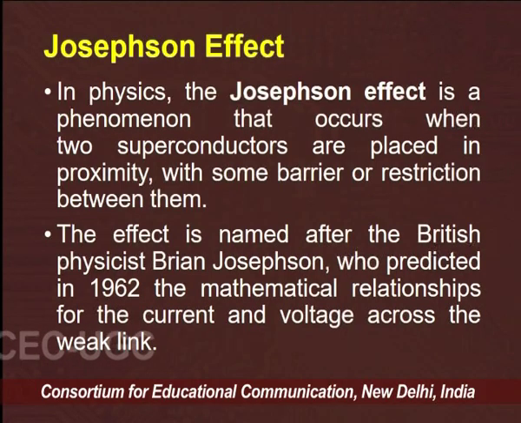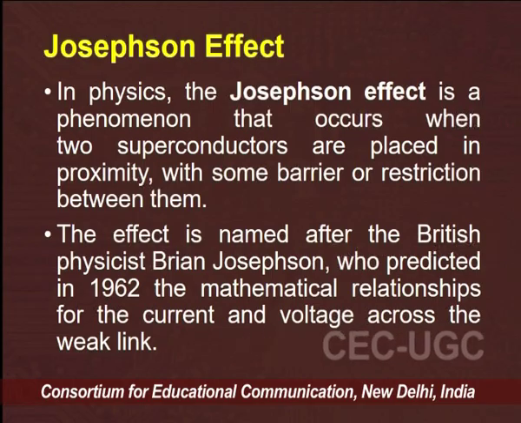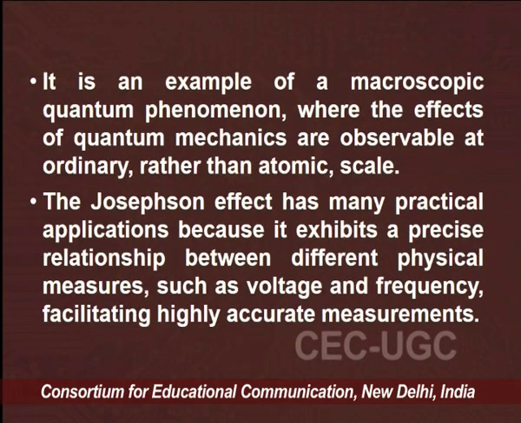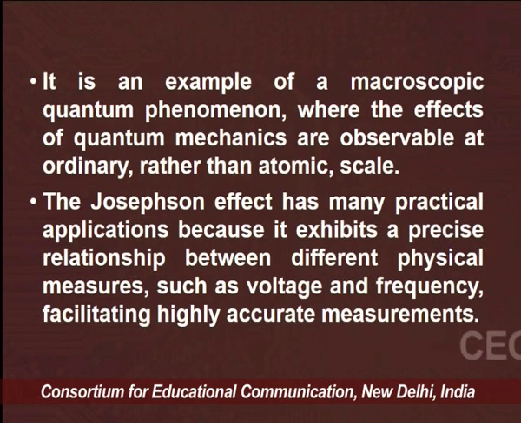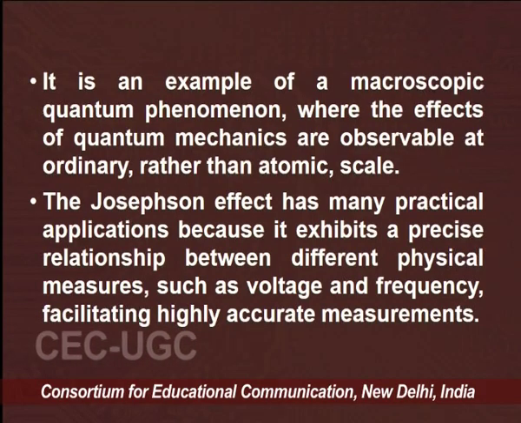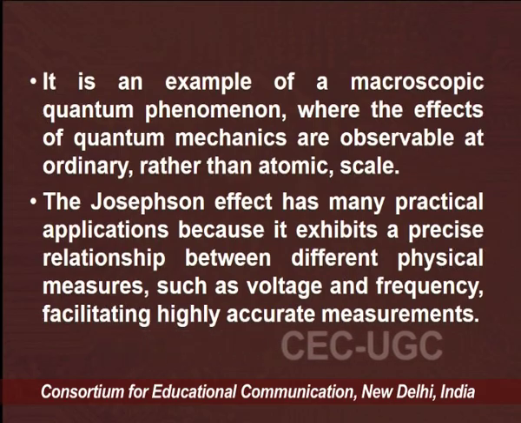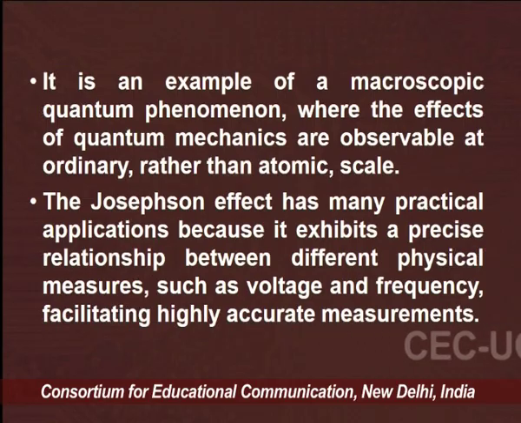The effect is named after the British physicist Brian Josephson, who predicted in 1962 the mathematical relationship for the current and the voltage across the weak link. It is an example of a macroscopic quantum phenomenon, because we are using two superconductors at a proximity distance, where the effects of quantum mechanics are observed at an ordinary scale rather than the atomic and molecular scale.